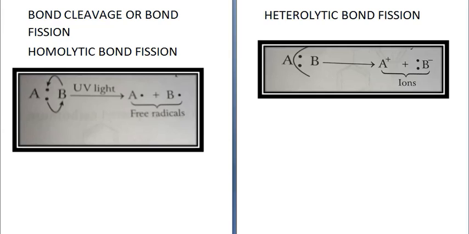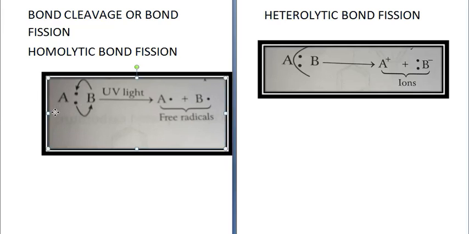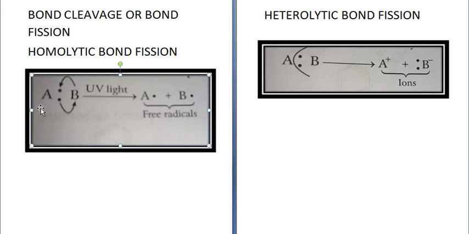See, if there is a bond between A and B and they are sharing 2 electrons between them, in the presence of ultraviolet light, if the bond breaks, one electron goes to A and the other goes to B. These are the free radicals which are formed, and an equal number of electrons is given. So this is called homolytic. Homo means the same electrons are given.